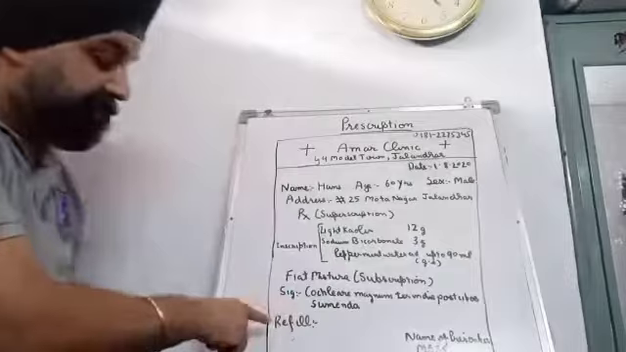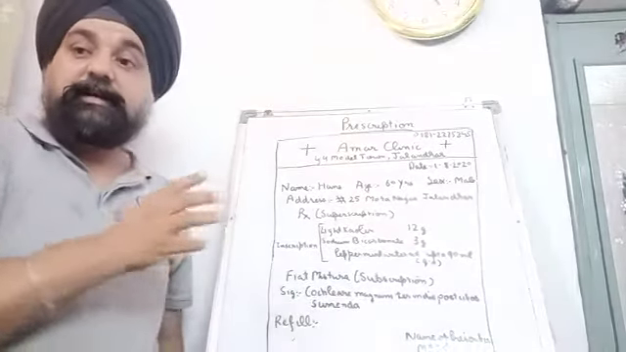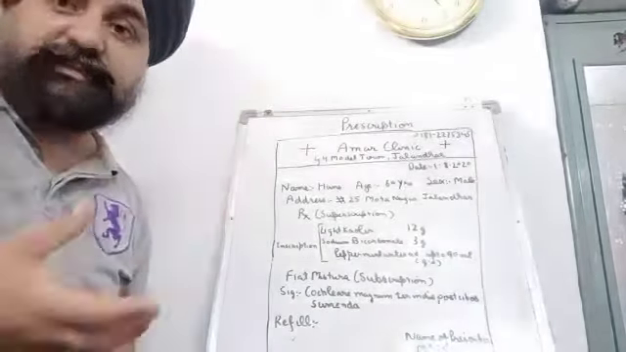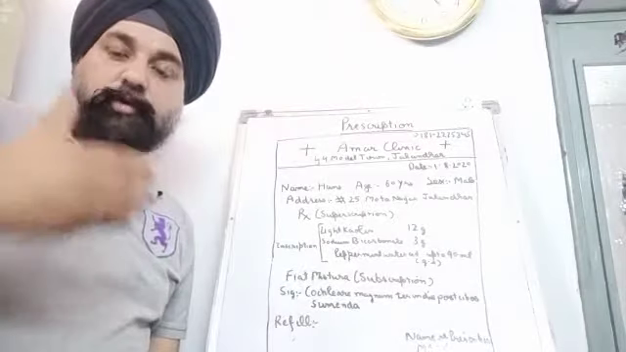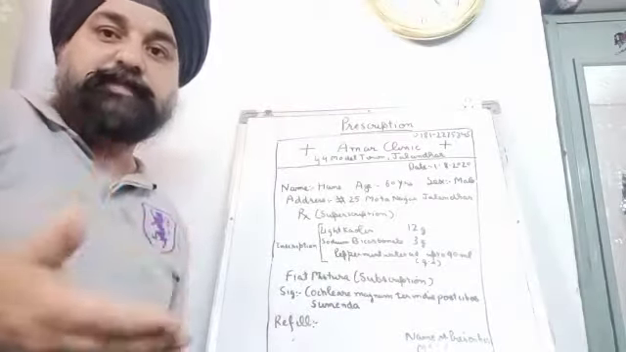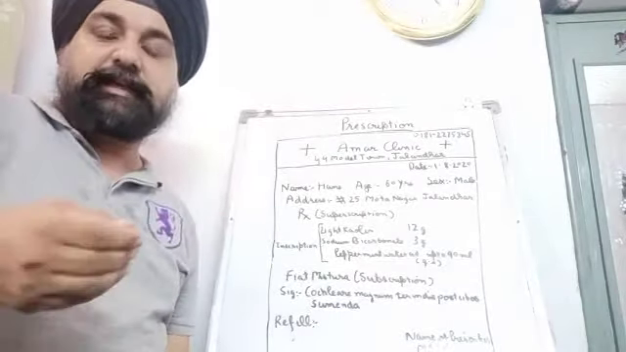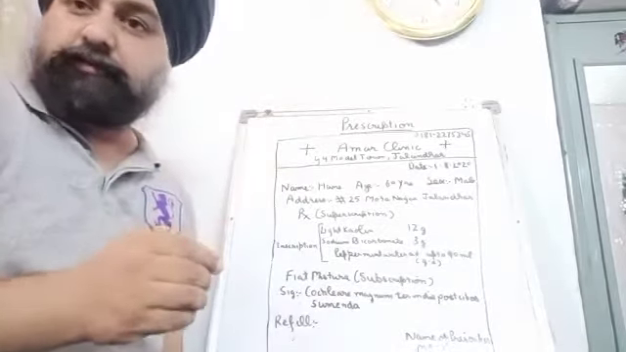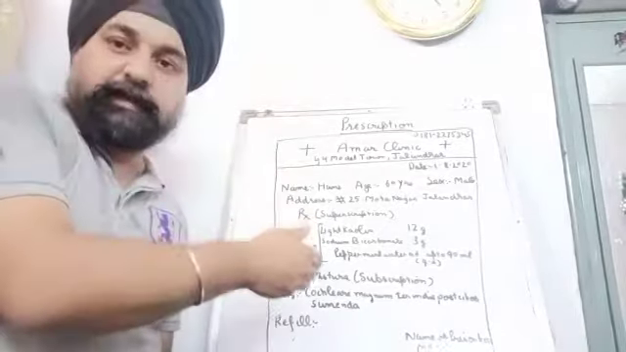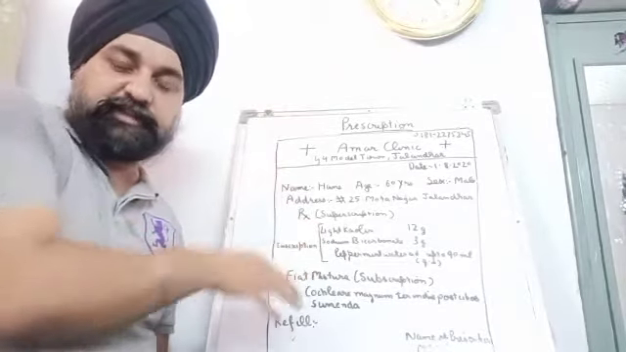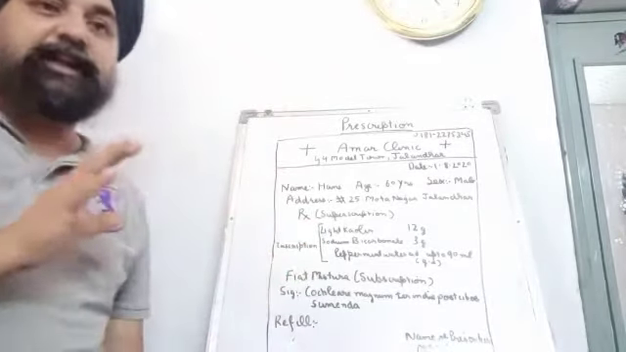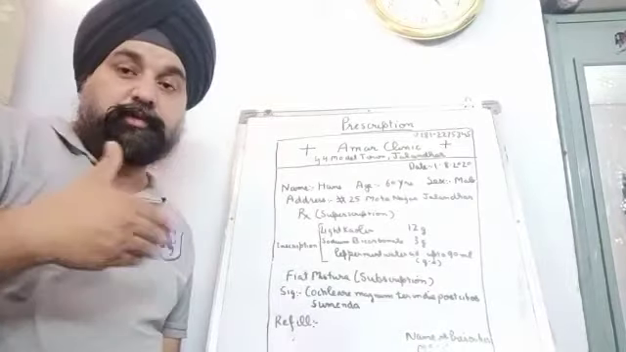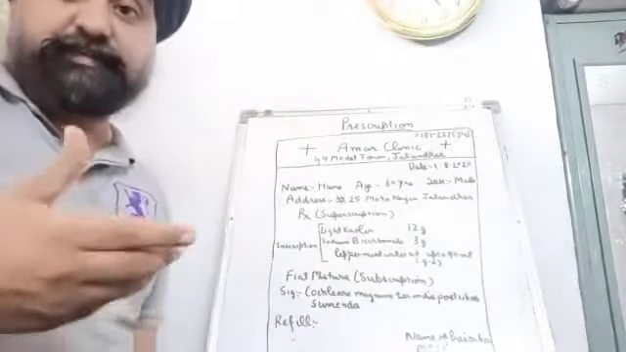Then there is refill. Here it is given as refill. It means the renewal instruction. Some prescriptions need to be renewed a number of times, because the same prescription might not be written again and again. So the refill instruction may say 2 times, meaning you can refill this same prescription. It is specially for narcotic drugs, so that they are not abused by the patient.